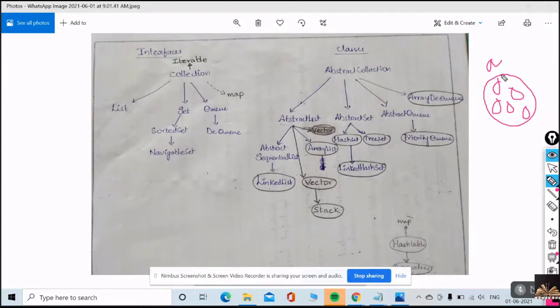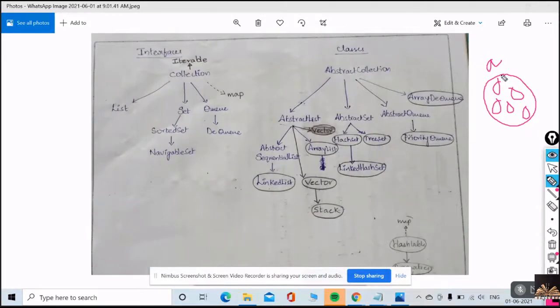You need not write a function for the push operation or methods for the pop operation, because they are readily available in the stack collection. You just get them and use them in your program. You should be very comfortable with collections, so your programming will develop like anything.